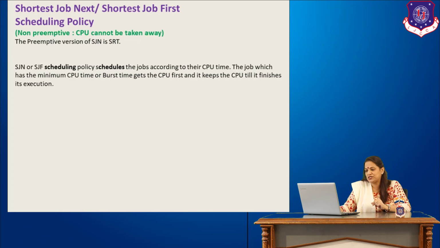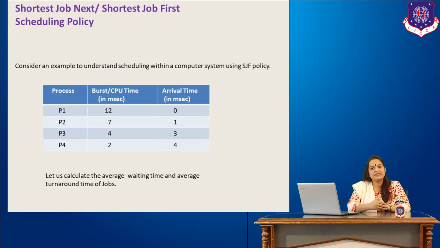So coming back to shortest job next, we'll consider an example over here. Now we have 4 jobs, P1, P2, P3, P4, and their CPU time or the burst time is 12, 7, 4, 2, and their arrival times are given over here. Looking at this example, we can easily say that the shortest job is probably P4, which has a burst time of 2. So this job should be picked up for execution first.